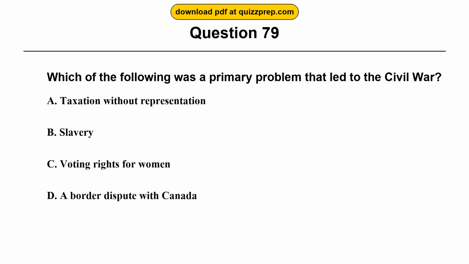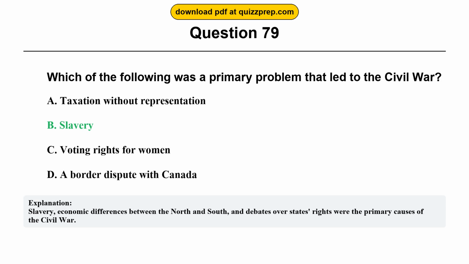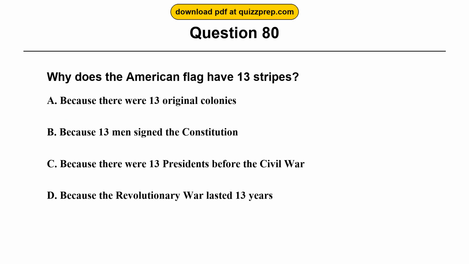Question 79. Which of the following was a primary problem that led to the Civil War? Option A. Taxation without representation. Option B. Slavery. Option C. Voting rights for women. Option D. A border dispute with Canada. The correct answer is option B. Slavery. Slavery, economic differences between the North and South, and debates over states' rights were the primary causes of the Civil War.